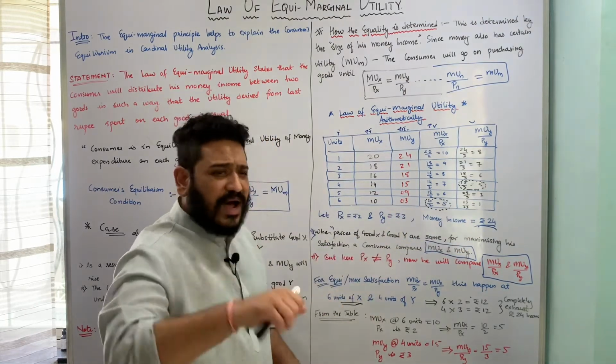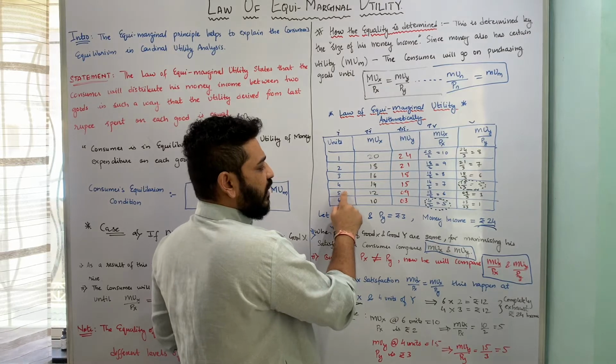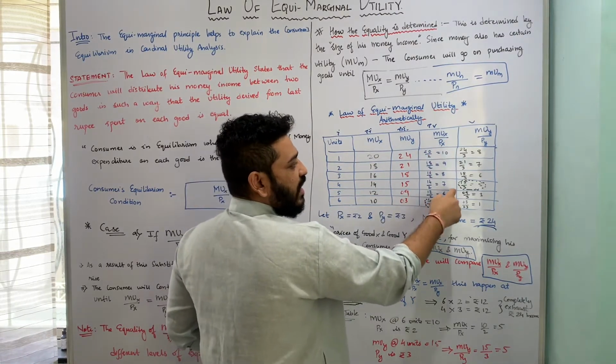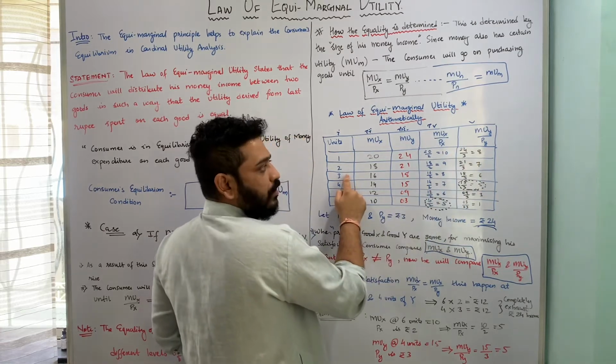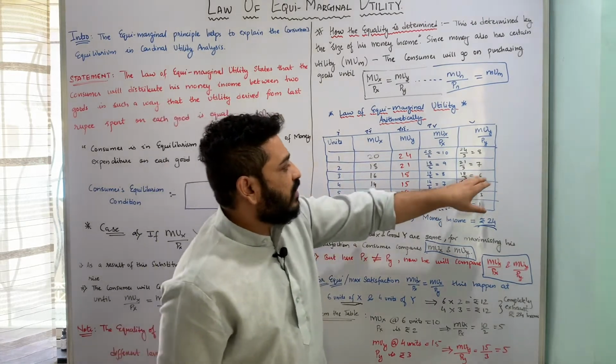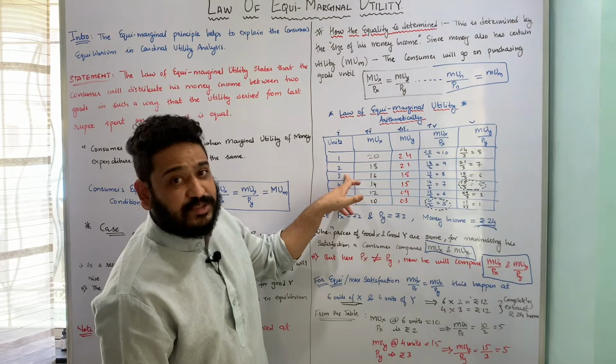You will also argue that at the point when good X is 5 units, the marginal utility of X to price of X is 6, and when the marginal utility of Y to price of Y is 6, I can consume 3 units of this.